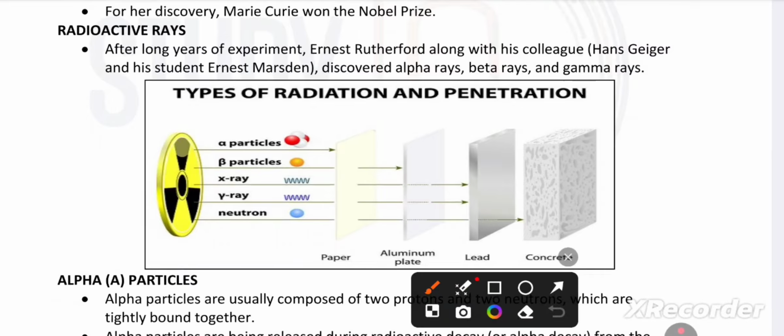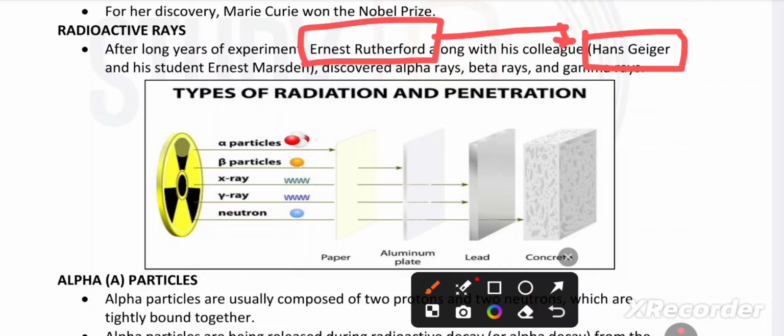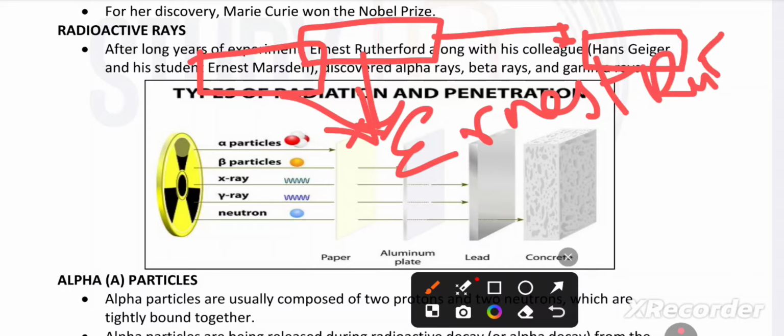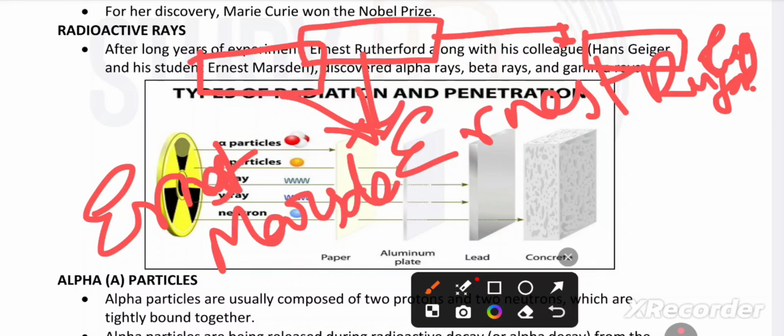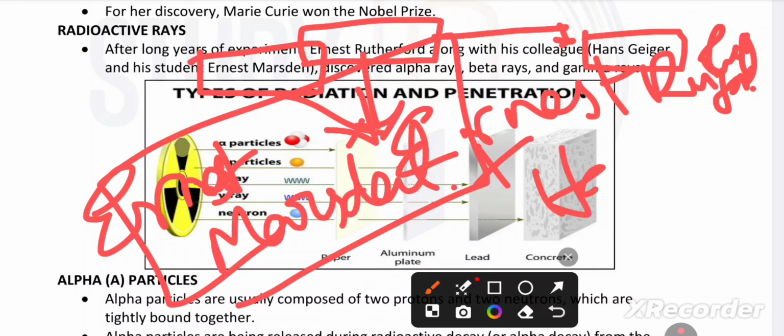After many years of experiments, Ernest Rutherford, along with his colleague Hans Geiger and his student Ernest Marsden. These names are not important, but we will see them once at a glance. If they ask, it is helpful to eliminate options. Two Ernests are in the names: Ernest Rutherford, Ernest Marsden, and Hans.